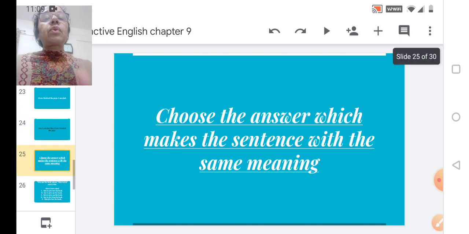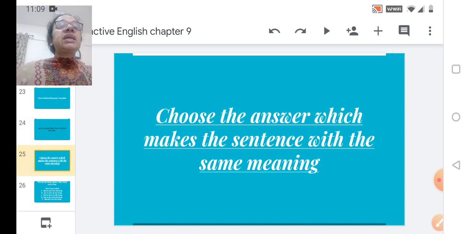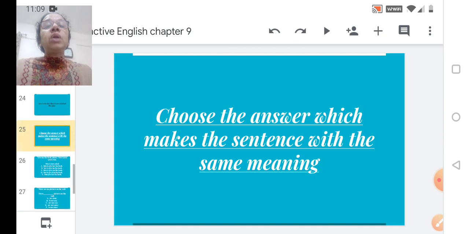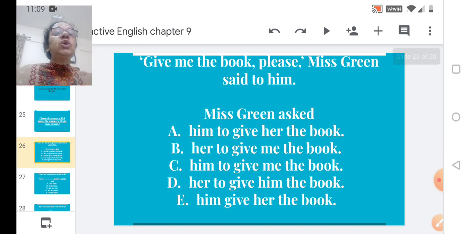Now, just have a look at the screen, students. Here you have another question. Choose the answer which makes the sentence with the same meaning. It means there are some options given, and you'll have to choose the correct option. So let's check it out now. The first one is here on the screen.